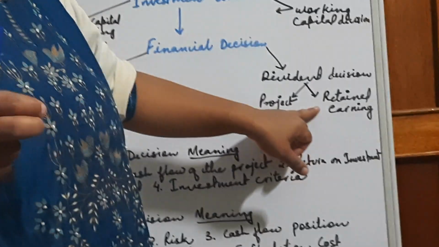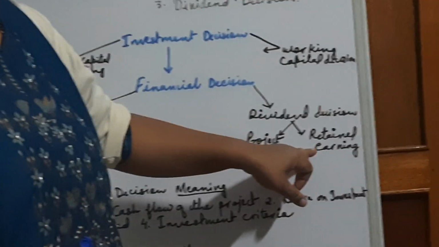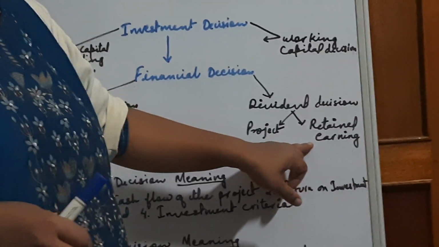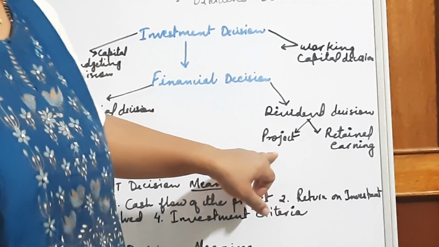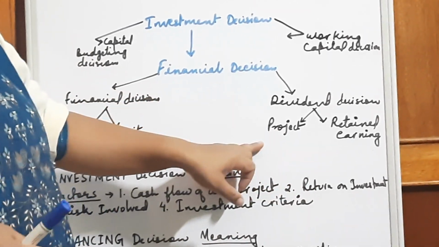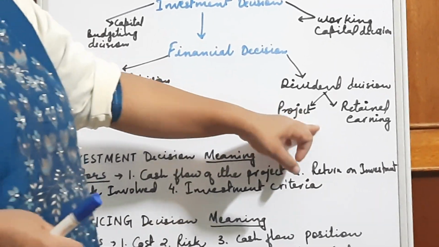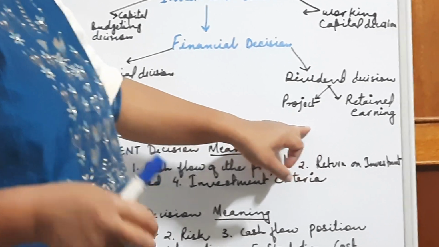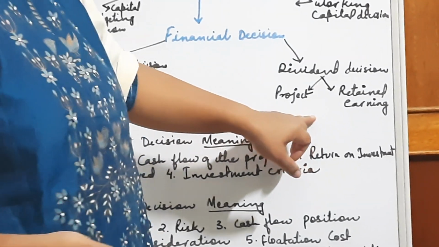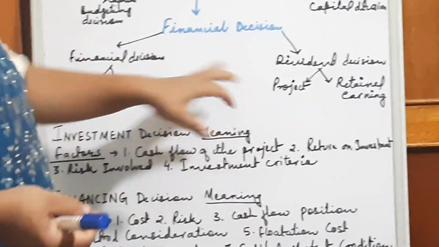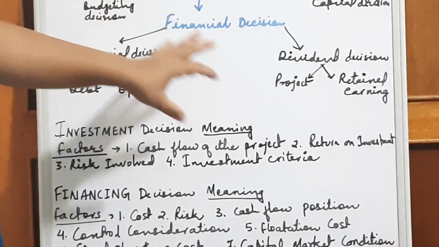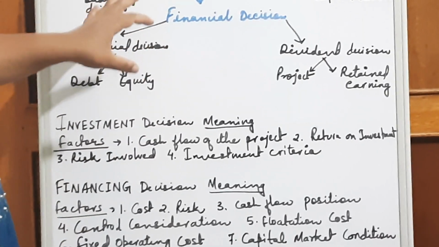Retain means to keep, isn't it? How much of the profit should be kept, and how much utilized, and then the remaining will be divided as dividend to the shareholders.